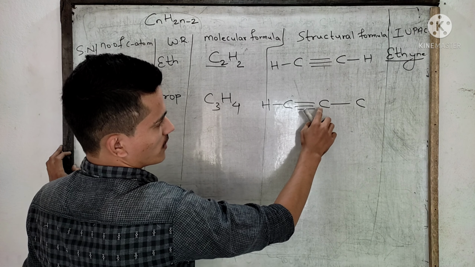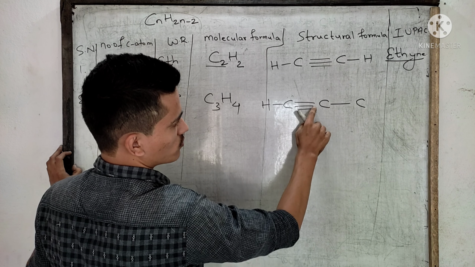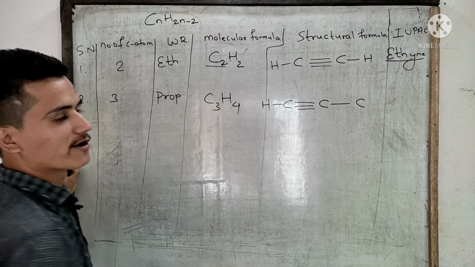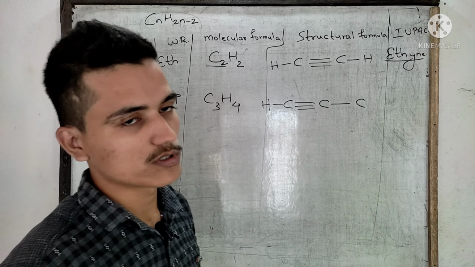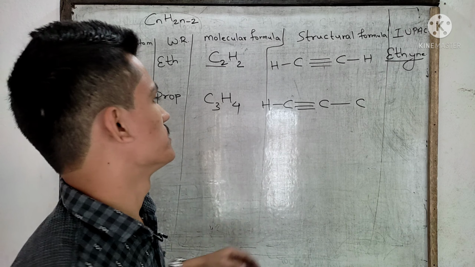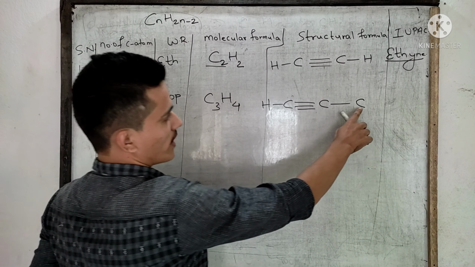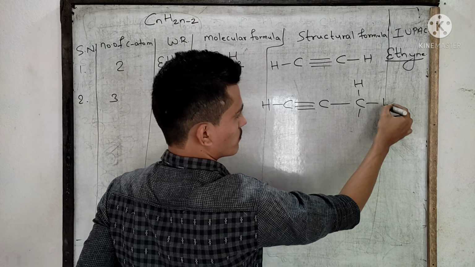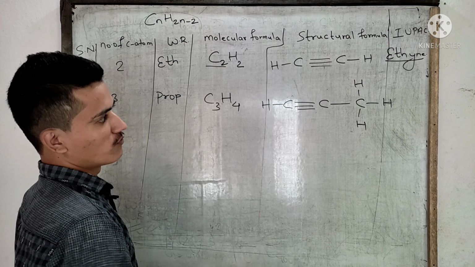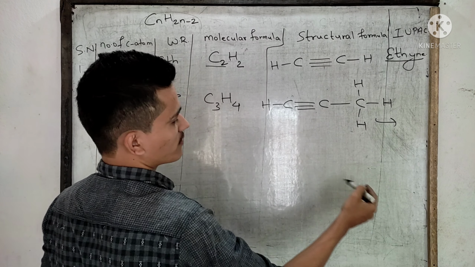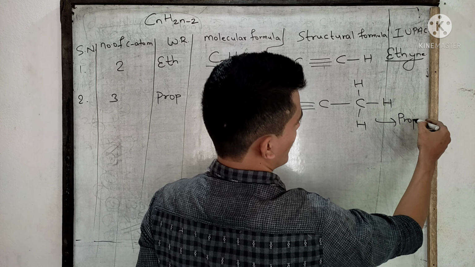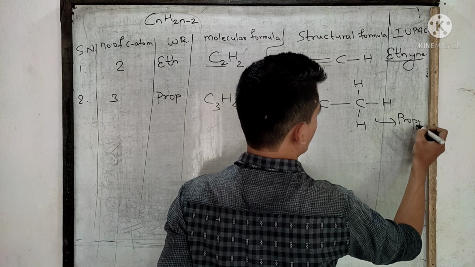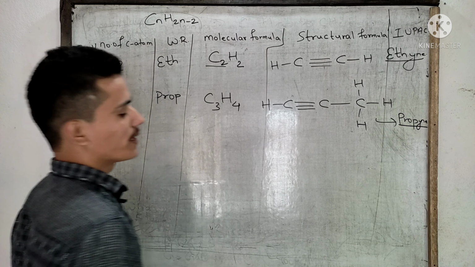Similarly, this carbon has already formed 4 bonds. 1, 2, 3, 4. Okay, so no need to place hydrogen here because it has already formed 4 bonds and it has already gained octet state. Now this carbon has only formed 1 bond with this carbon atom. It can form 3 more bonds which will be formed with hydrogen. What will be its name? There are 3 carbon atoms, so the word will be prop, and there is at least 1 triple bond, so the primary suffix will be "-yne". So the IUPAC name is propyne.